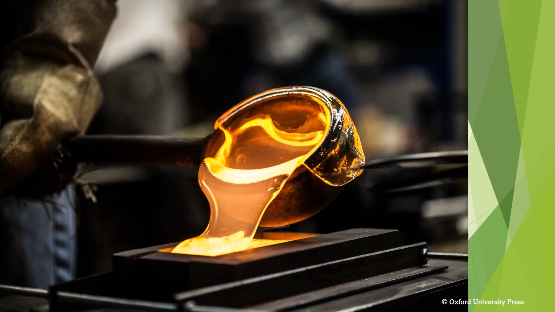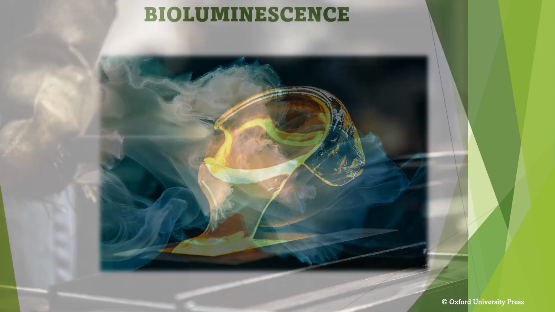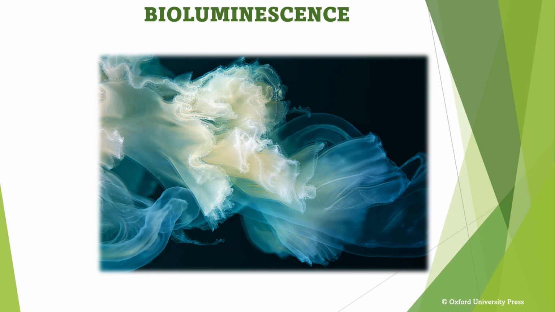When heated to a high temperature, certain non-luminous objects emit light, turning into luminous objects. For example, metals begin to emit light when they become red hot. Not just non-living objects, some living organisms also possess the ability to emit light naturally. This phenomenon is called bioluminescence.